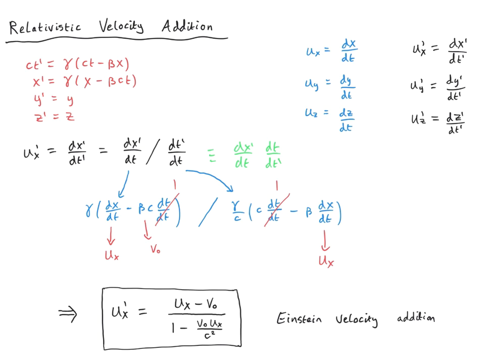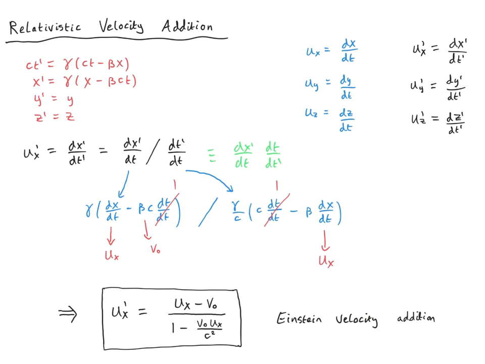Here, it's important to remember that the velocity of the object, ux, in the unprimed reference frame is in the same direction as the relative velocity v0 between the reference frames. That's the situation where we have ux minus v0 on the top, just like in the Galilean transformation. In the moving reference frame, the velocity of the object appears to be somewhat reduced.